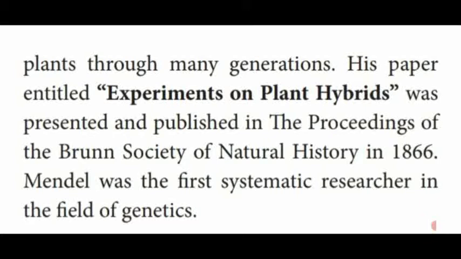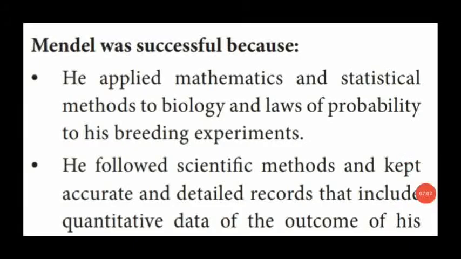Mendel was successful in his hybridization experiment on pea plant. How was Mendel successful in his experiment on pea plant? It's given in the points. First one, he applied mathematics and statistical data to biology, and also the law of probability was followed in his breeding experiment.